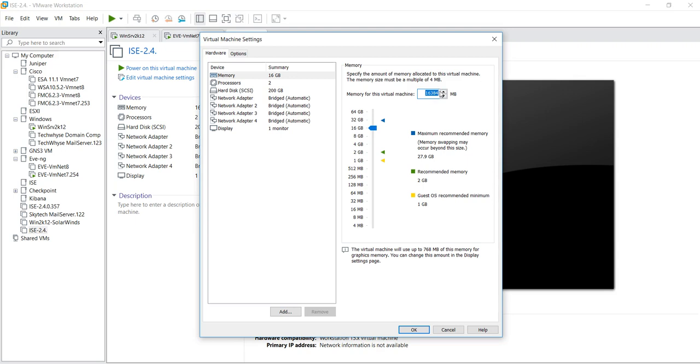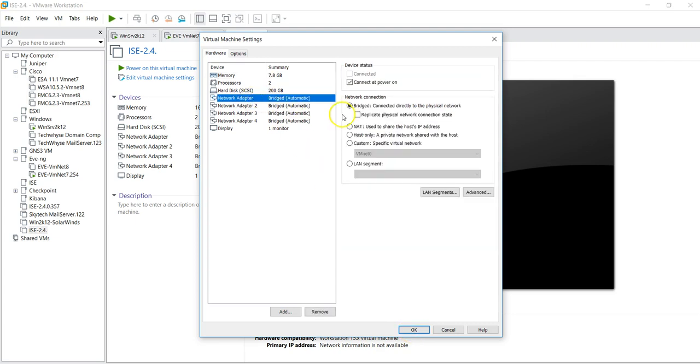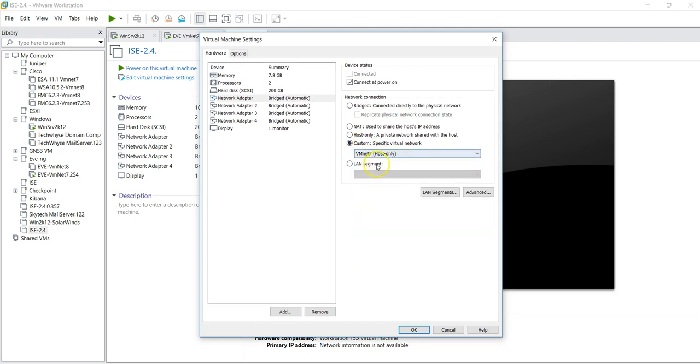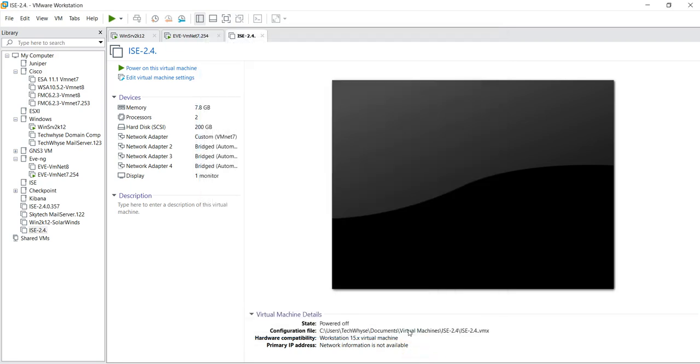Okay, let me just say 8. That should be enough, kind of. For the network adapter, I'm going to use VMnet 7. I've prepared this already for ISE. The subnet is 192.168.20.0/24. So that's the subnet I'm going to use for ISE.